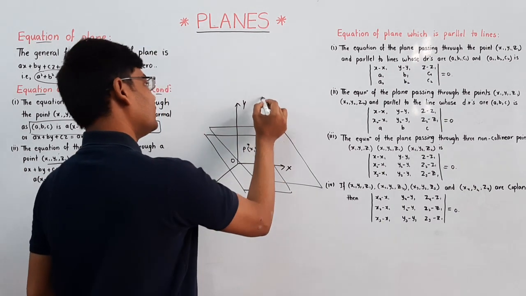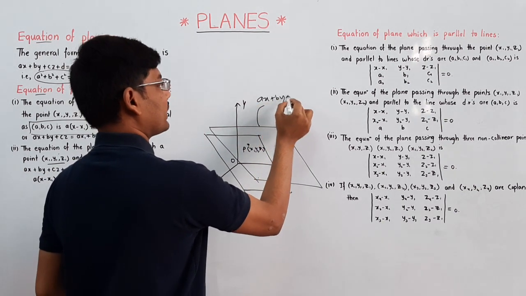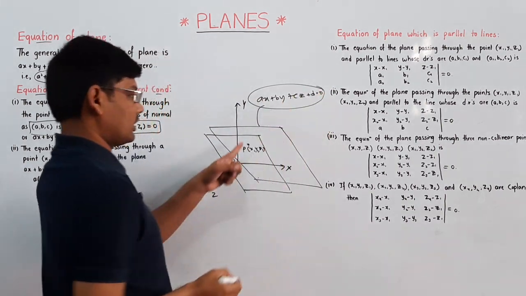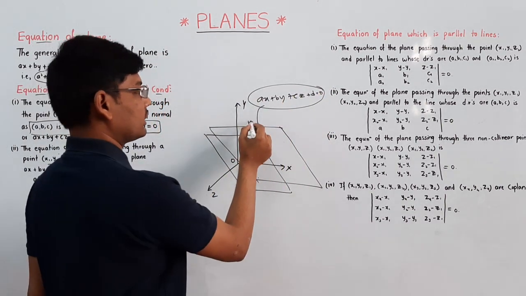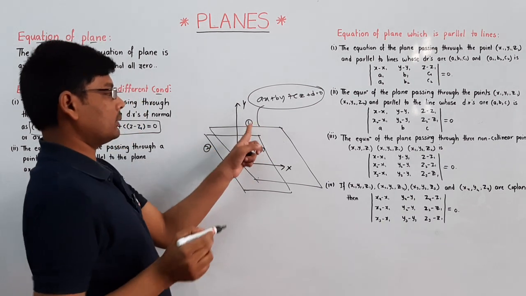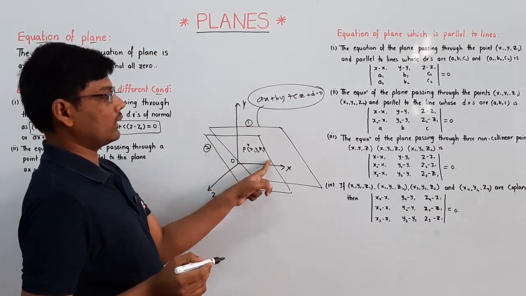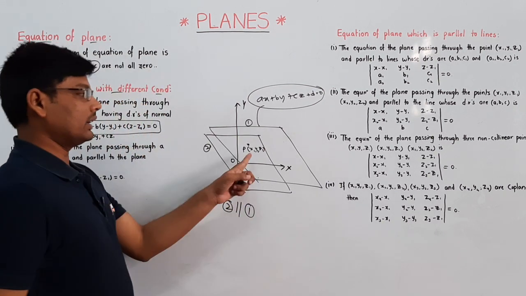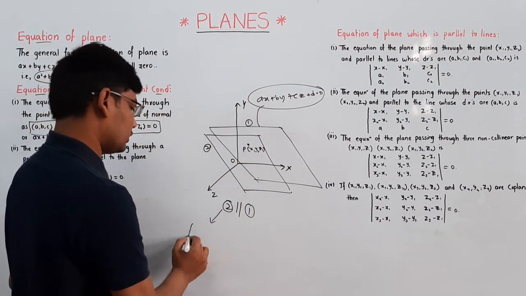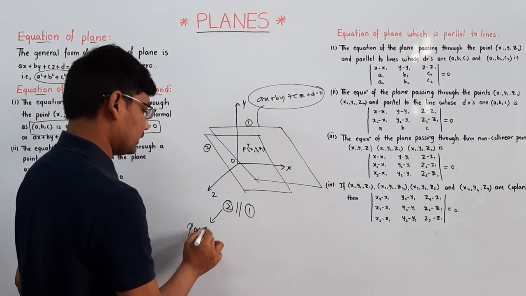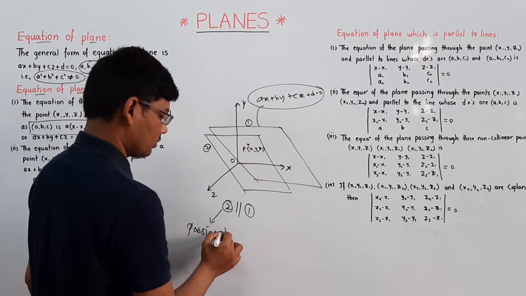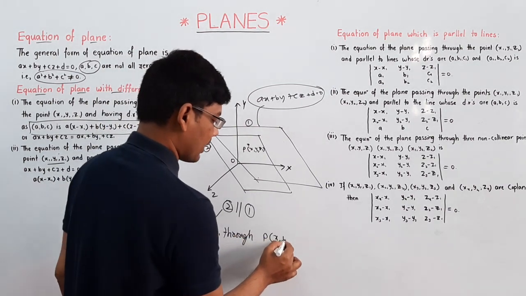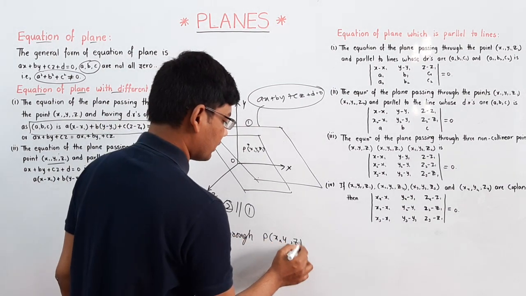This plane is ax plus by plus cz plus d is equal to 0. This is the plane equation of this one, and this is 1 and this is 2 here. This plane 2 is parallel to 1. Then 2 is passing through point P of x1, y1, z1.